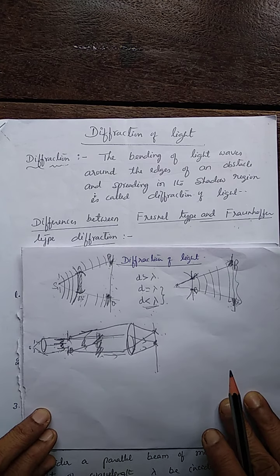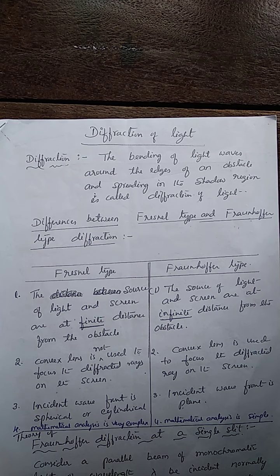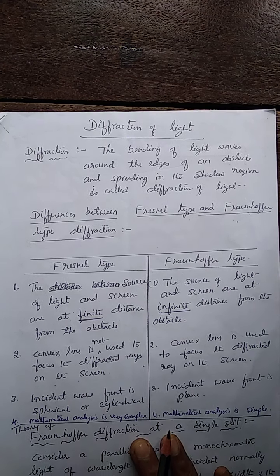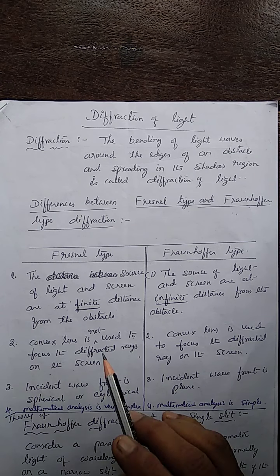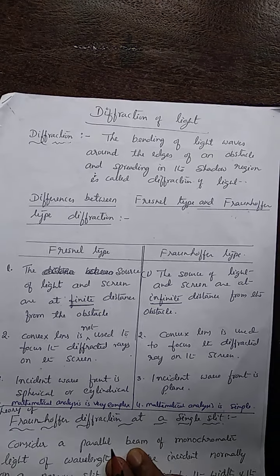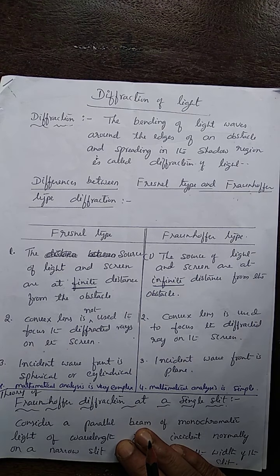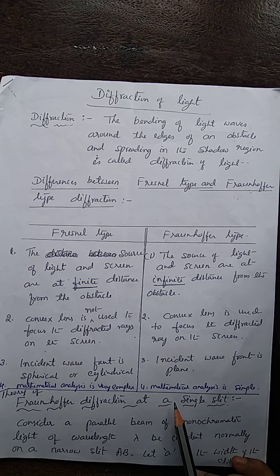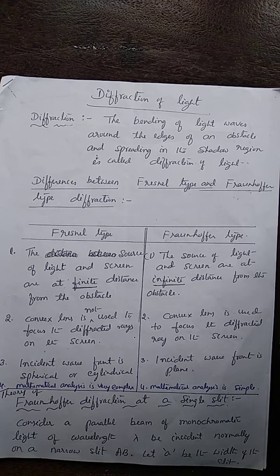One more difference between Fresnel type and Fraunhofer type is that in Fresnel type diffraction, even though the distances are finite, getting the pattern on the screen is easier, but the mathematical analysis is very complex. Whereas in Fraunhofer type, using a lens, the diffracted rays are converged on the screen, and the mathematical analysis is simple. These are the differences between the two types of diffraction, Fresnel type and Fraunhofer type.